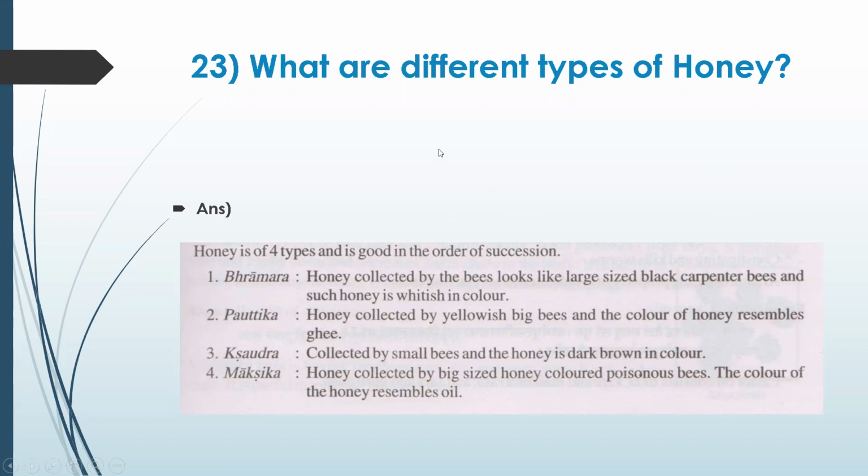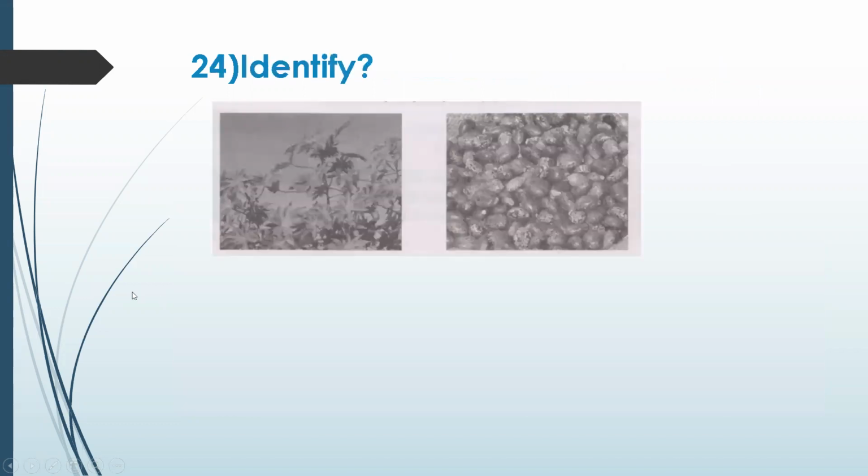Okay, let's go to the next question. Identify this. What is there in the image? Eranda. Castor oil seed. Eranda bija. Castor oil seeds. Yeah. Castor oil.